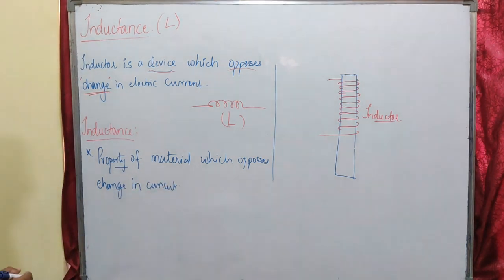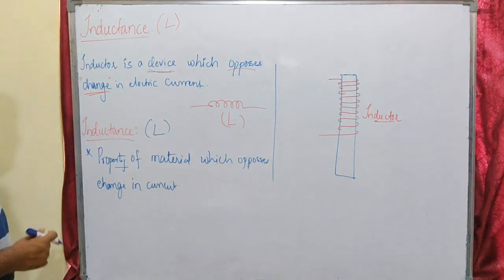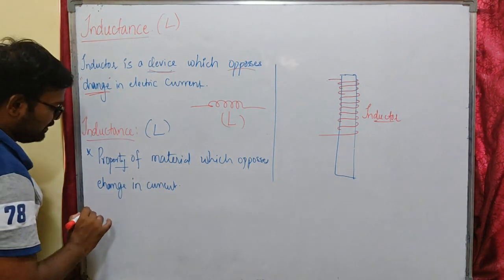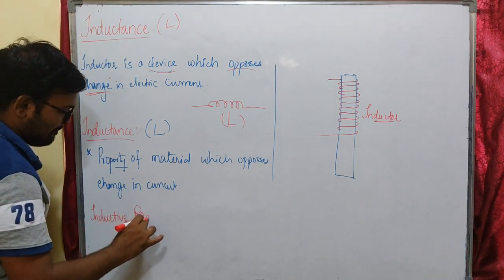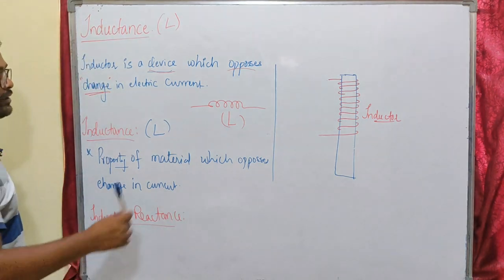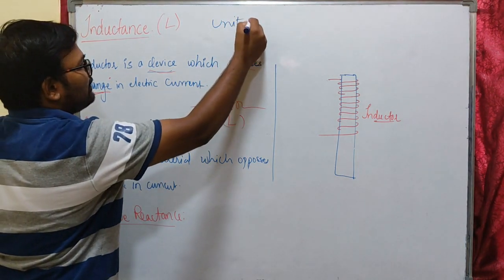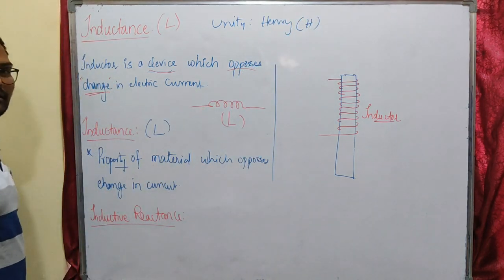So this is inductance, and it is also given the letter L. Now let us see what is inductive reactance, and what is the unit for inductance? Inductance is Henry. It is denoted with H. Unit for inductance is Henry here.